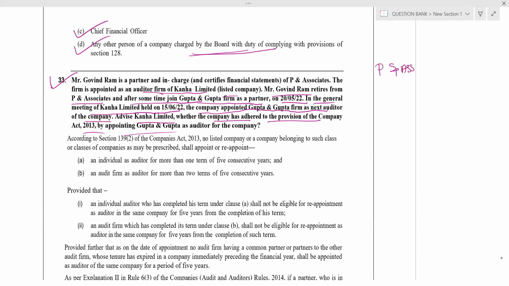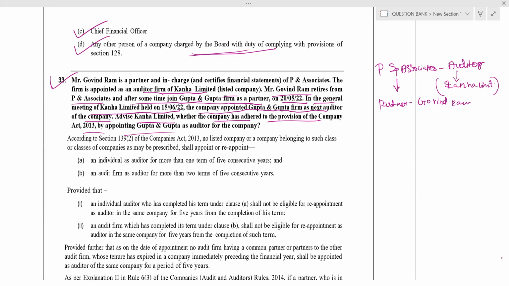One firm is there, P and Associates. They have been appointed, and in that, one partner is there, Govindram by name. The firm is the auditor. For whom? For the company Kanha Limited, a listed company. For that Kanha Limited, P and Associates are the auditor. Govindram is the partner. You all know, right?